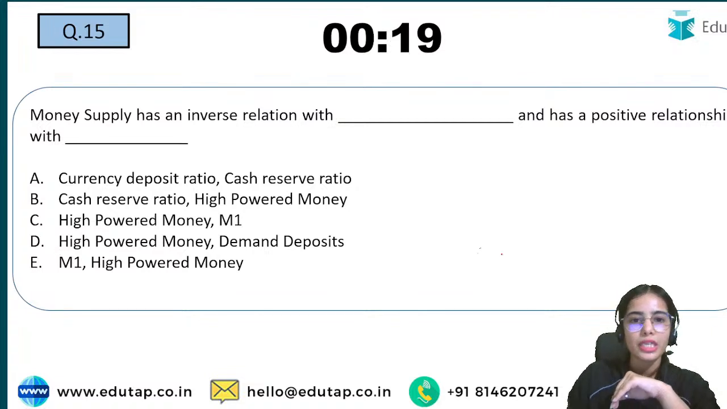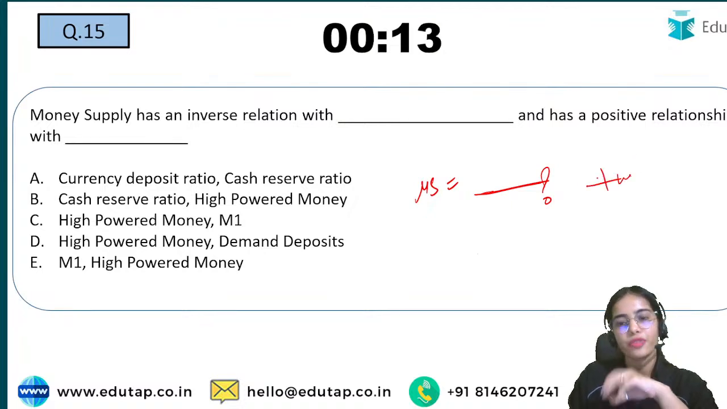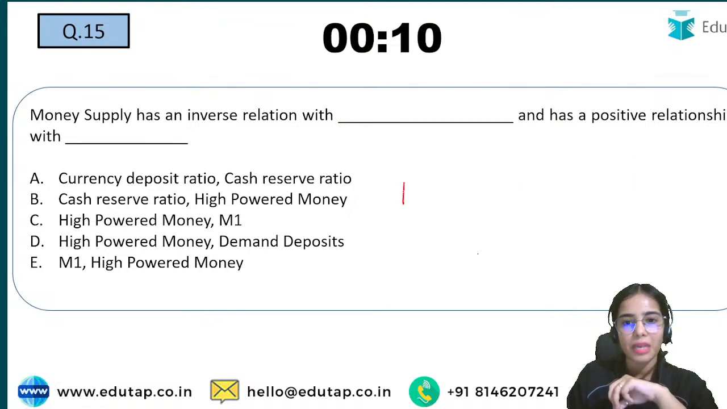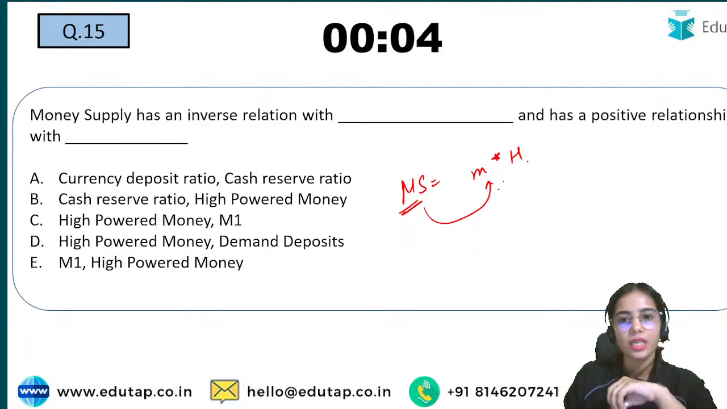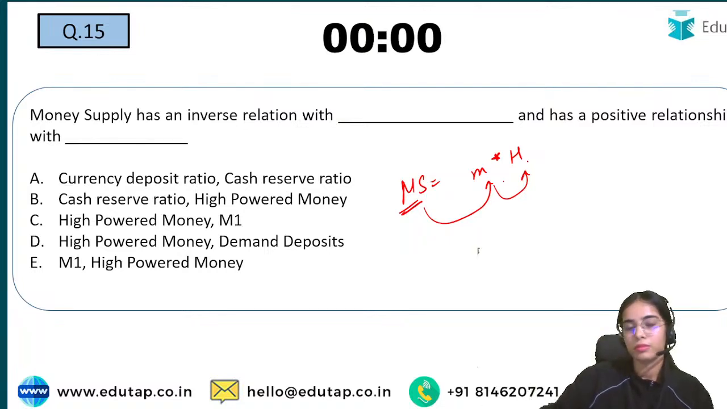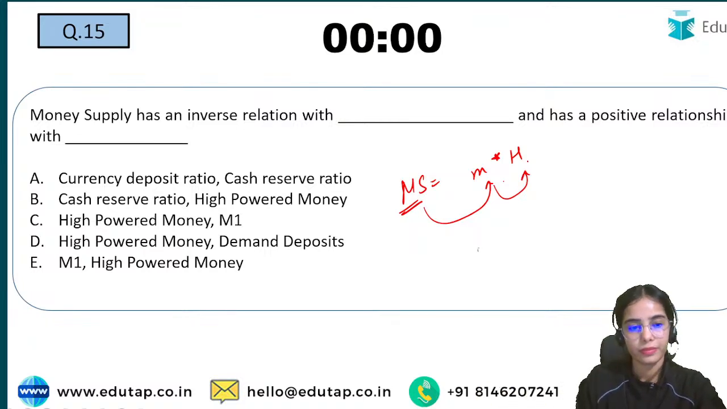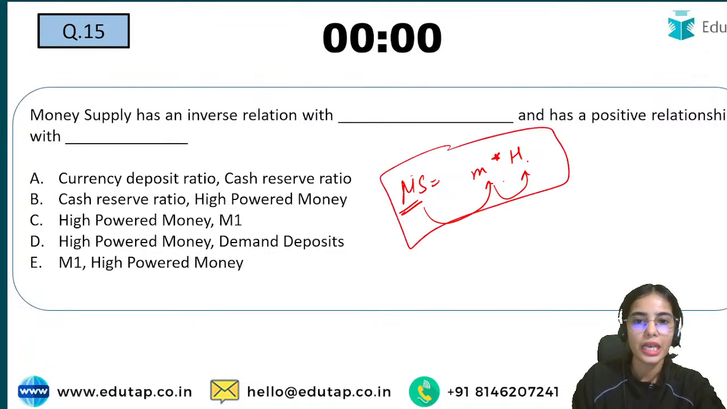Now coming to the next question: money supply has an inverse relationship with which, and a positive relation with which? You have to tell me. Money supply has this formula: money supply depends upon the money multiplier multiplied by the high powered money. Try to answer this question. I'm getting the answer B. Directly from this formula you can see that the money supply has a positive relationship with the high powered money. With an increase in high powered money, the money supply will also increase.